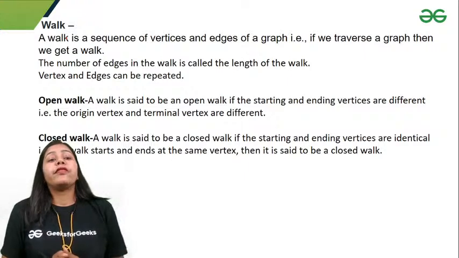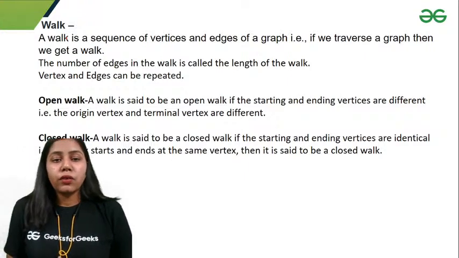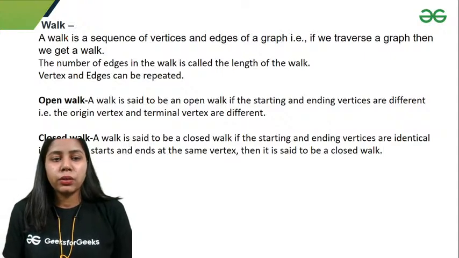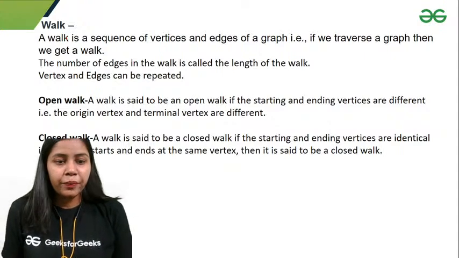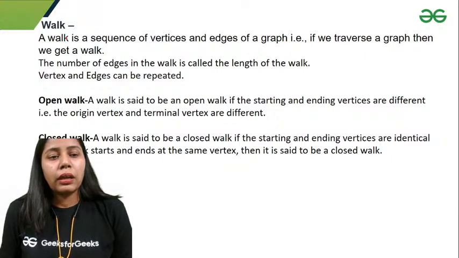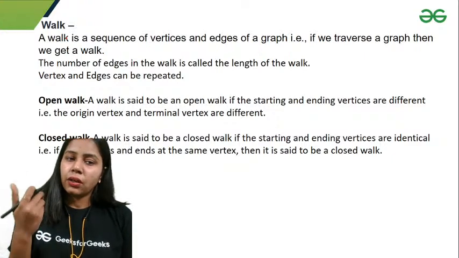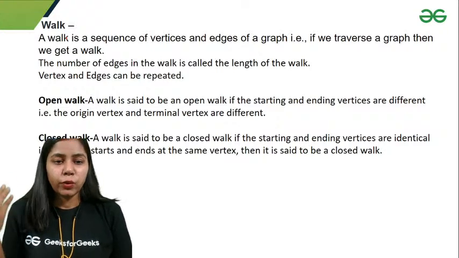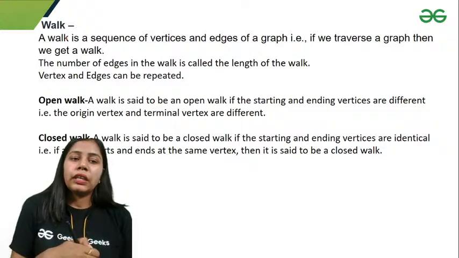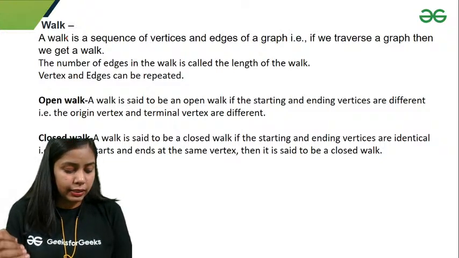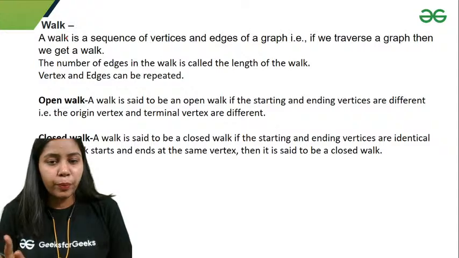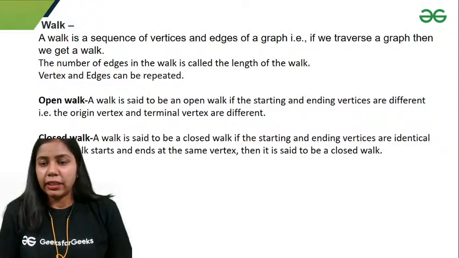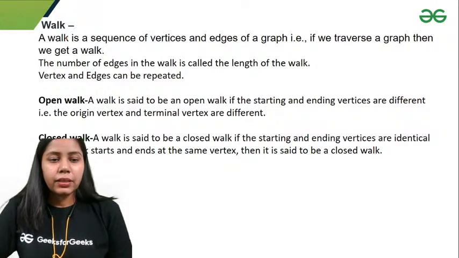Okay, so we have walk. A walk is a sequence of vertices and edges of a graph. Basically, if we have to move from one vertex to another, we use a walk, right? Any edges and any vertex can be repeated as many times as we want. Open walk: if initial and terminal vertex are distinct, then it is an open walk, and if they are same, then it is a closed walk, right?